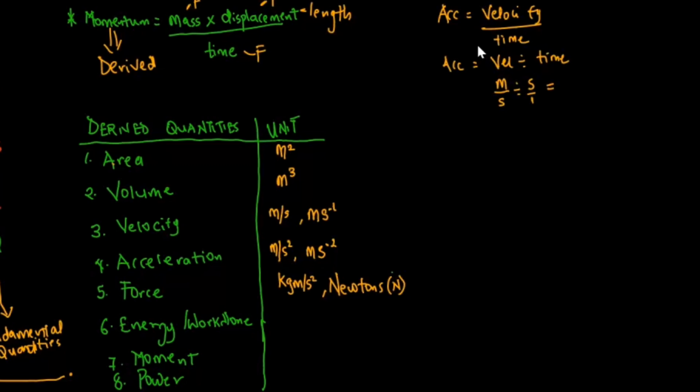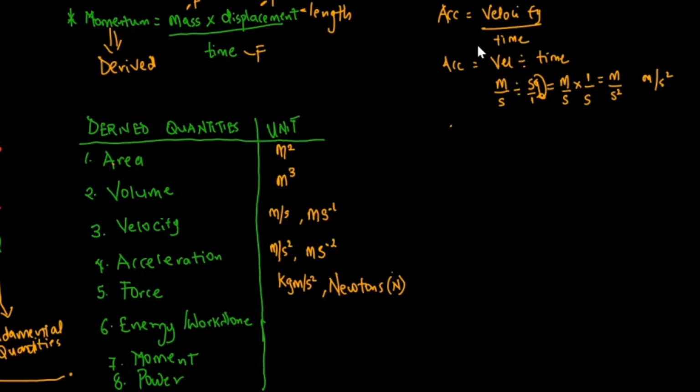Now in maths, you can't solve fractions with that division. You must change that division to multiplication. And when you do that, whatever you have after this division sign, you are going to flip it. This one will go up and the s will come down. So your numerator comes down and the denominator will go up. So this will become 1 over s. So m times 1 is m, s times s is s squared. So that's why the unit for acceleration is meter per second square. Now recall that force from our derivation was kilogram meter per second square or newtons.